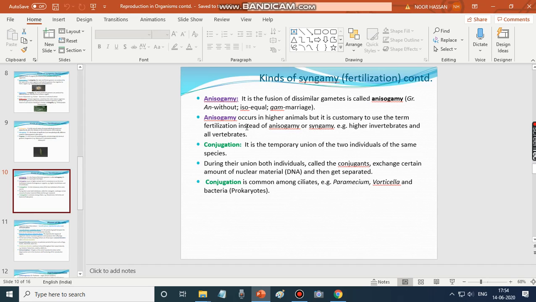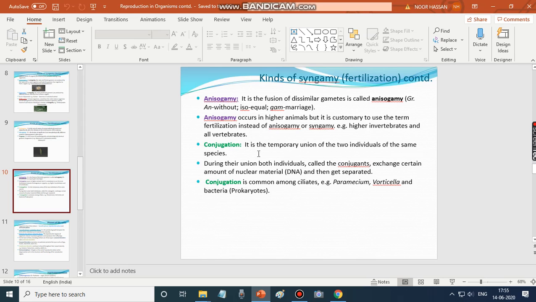All the terms are the same in meaning. Example, higher invertebrates and all vertebrates.